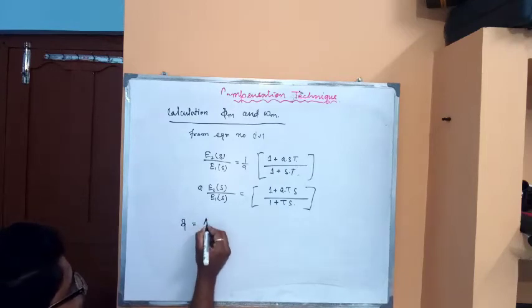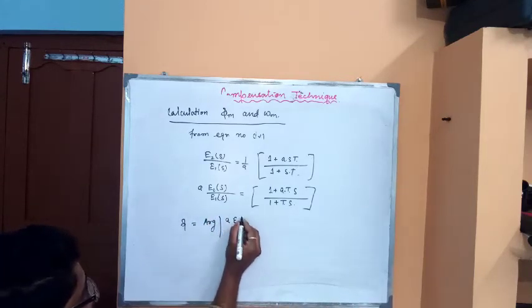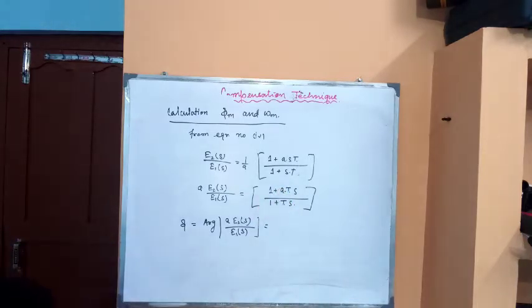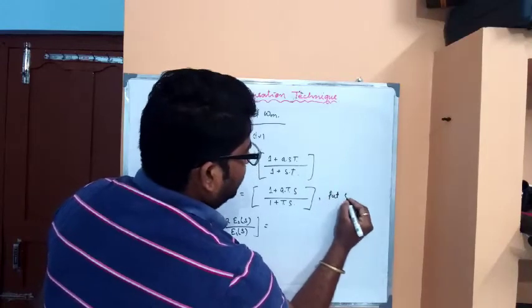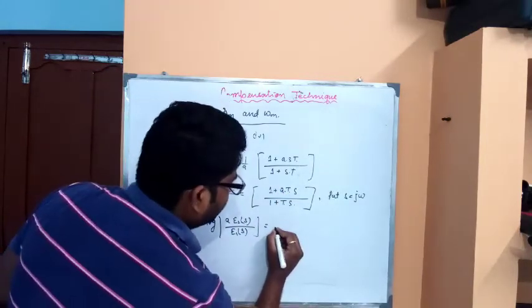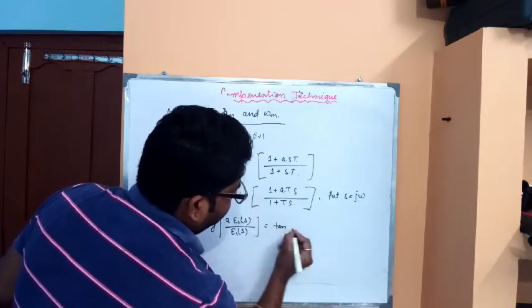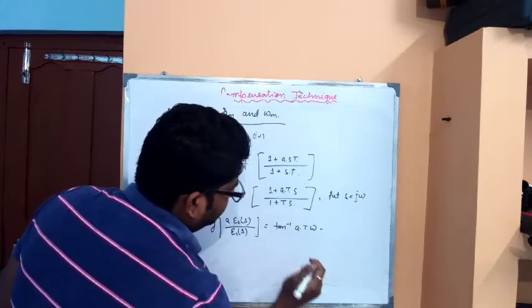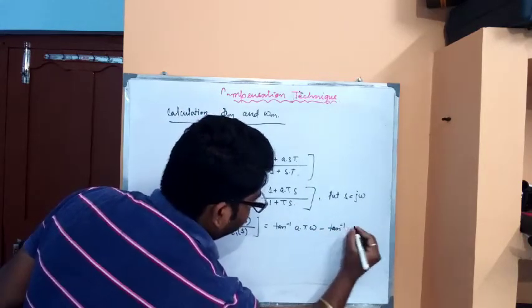So phi is equal to the argument of a E2(s) by E1(s), which is tan inverse of a T by 1 for the numerator. Now replace s by j omega. After putting s equal to j omega, the phase angle is tan inverse of a T omega, minus, for the denominator part representing the pole, tan inverse of T omega.